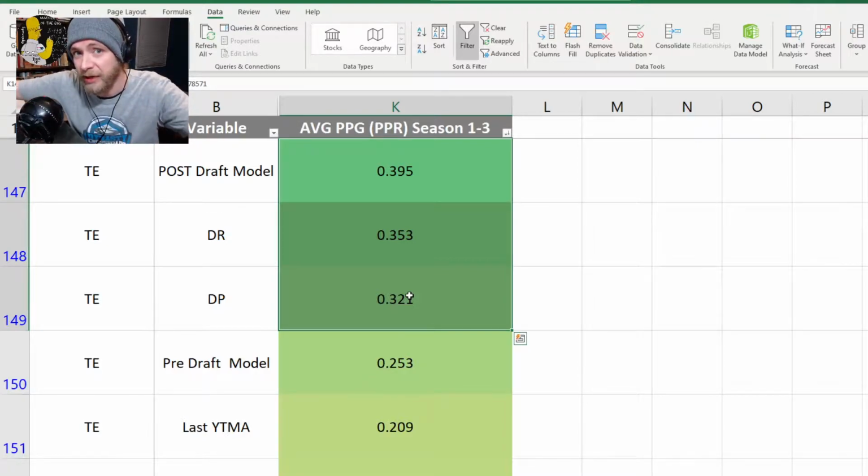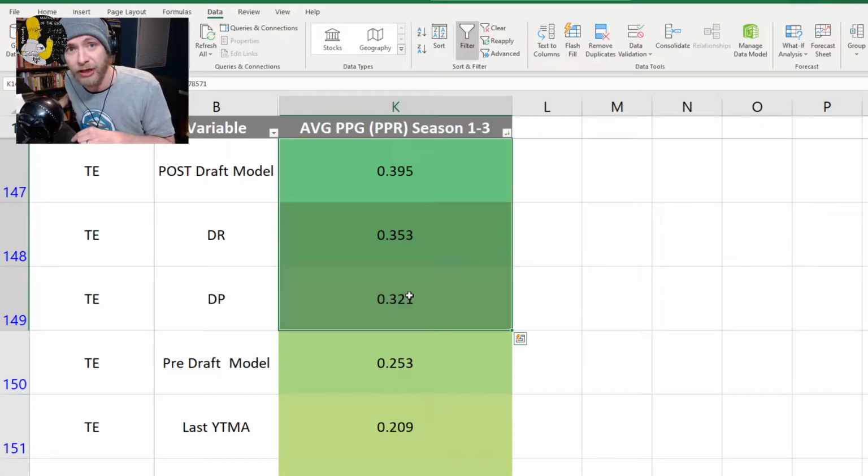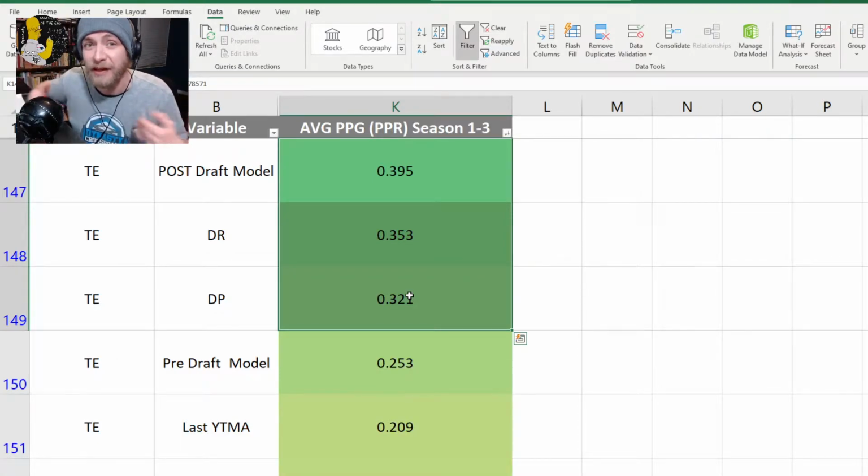Now, something to know about tight end, where it's resilient to prospecting of all different sorts, is that tight ends tend to break out in their second year. That's the most common breakout year. But I think RotoViz has got that slightly wrong, because when I look at it, lots of tight ends break out consistently after their third year, in a different way than wide receivers and running backs, to the point that like 80% of wide receiver and running back breakouts have happened by year 3.